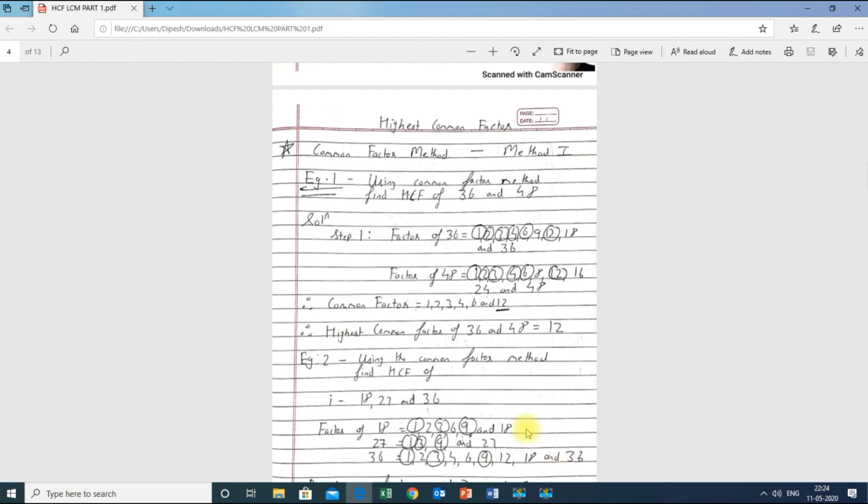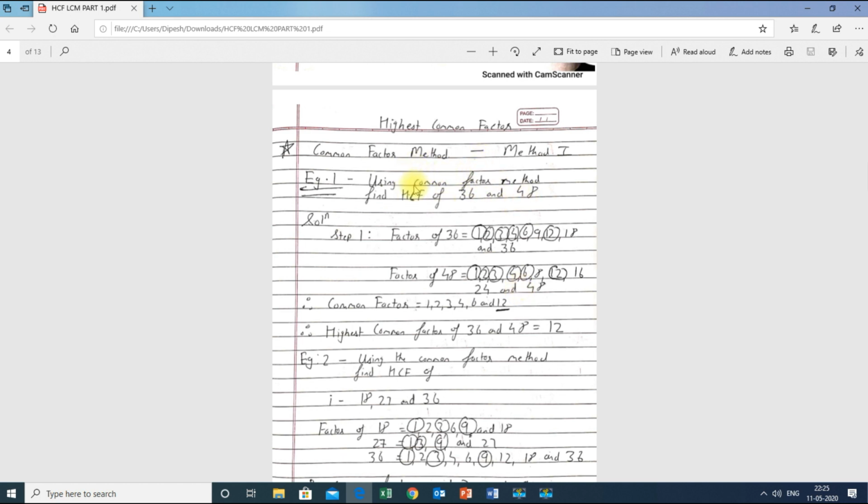So here, the first example of the common factor method. Using common factor method, find HCF of 36 and 48. Always remember one thing, in this type of sums in the common factor method, we always find the factors of the given numbers. So factors of 36 are written over here and factors of 48 are written over here. Now we have to find the common factors which are there.